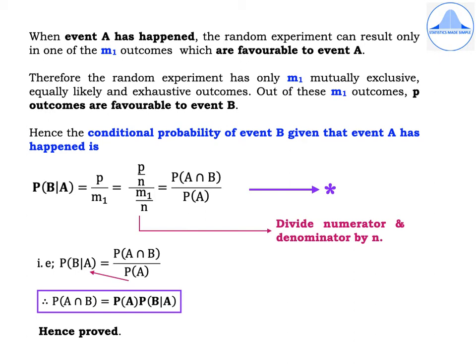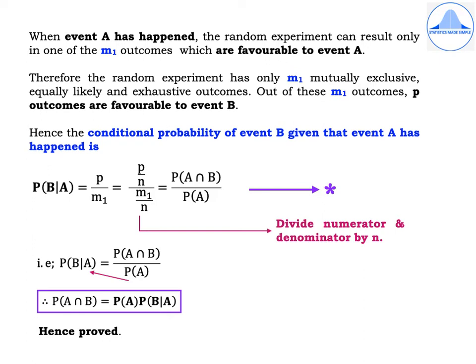So when event A has happened, the random experiment can result only in one of the m1 outcomes which are favorable to event A. Therefore, the random experiment has only m1 mutually exclusive, equally likely and exhaustive outcomes.